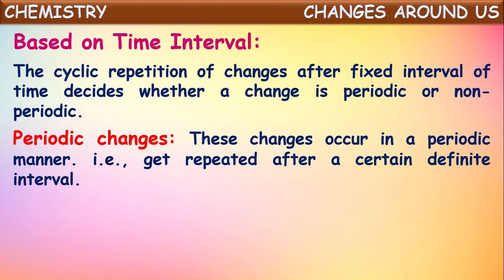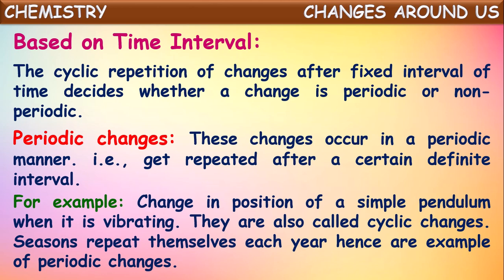These changes occur in a periodic manner. That is, they get repeated after a certain interval of time, continuously. Those changes are called periodic changes. The changes which are repeated at regular intervals of time are called periodic changes. For example, changes in the position of a simple pendulum when it is vibrating. It changes its position at fixed intervals of time, isn't it? So that comes under one of the periodic changes.